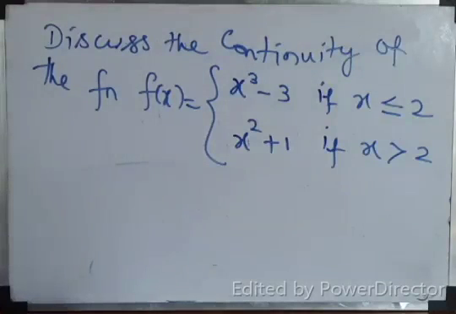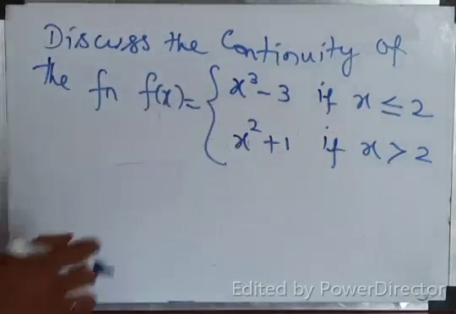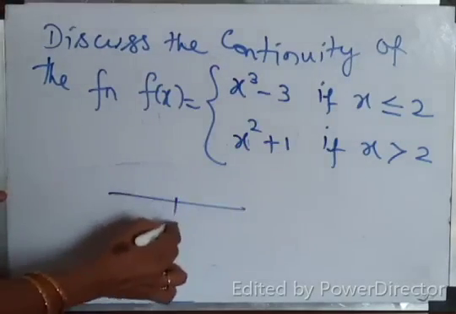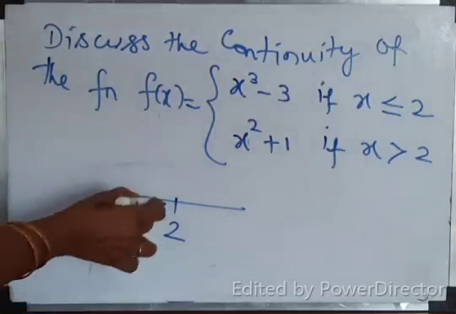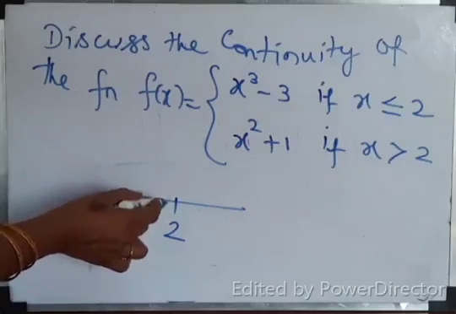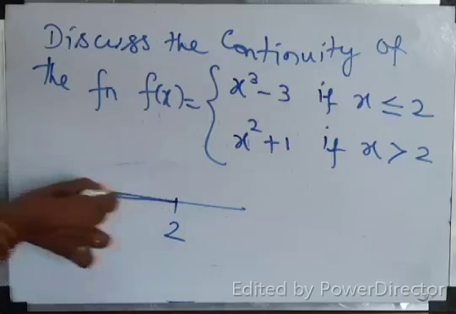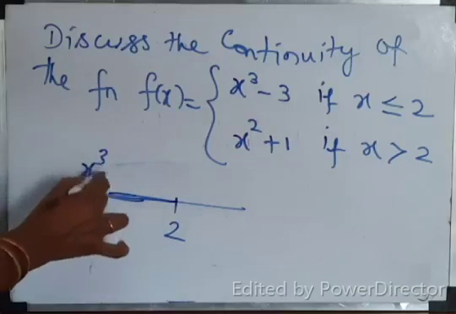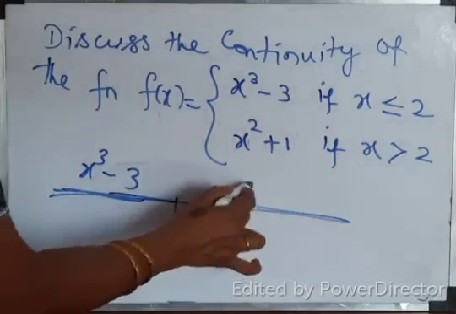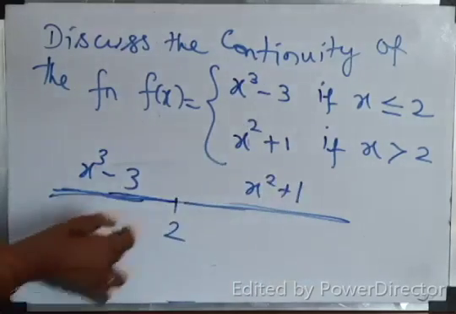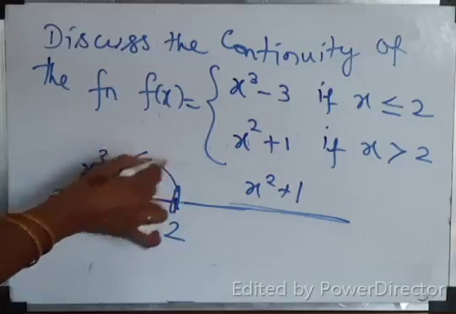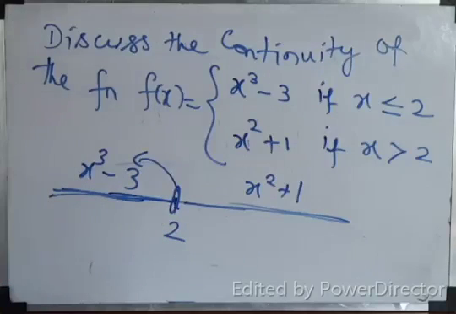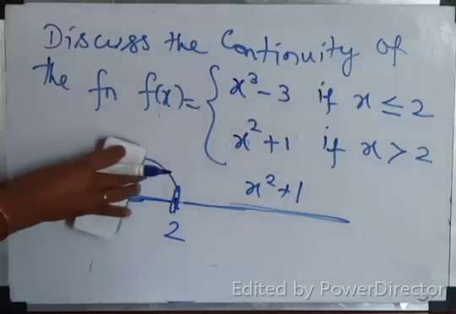F of x is a split function, isn't it? Less than or equal to 2. That means we have to examine the limit as x tends to 2. For x less than 2, which function is to be taken? X cube minus 3. For x greater than 2, x squared plus 1. At x equal to 2, again x cube minus 3. Do you understand? What is a here? X tends to a. What is a? 2. X tends to 2.